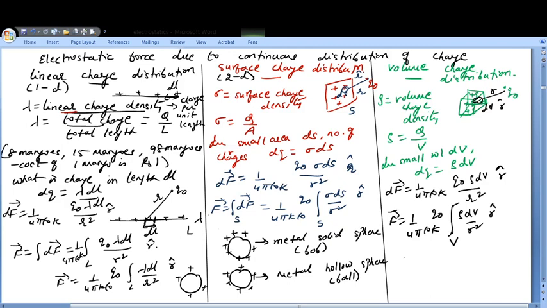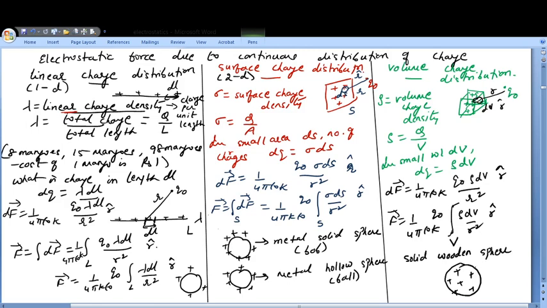If I say I have a solid wooden ball, a solid wooden sphere, you will find that the charges you are giving will stay put there only, and therefore here you will be talking about the volume charge distribution. But had it been a solid conducting sphere, it would have been a surface charge distribution.